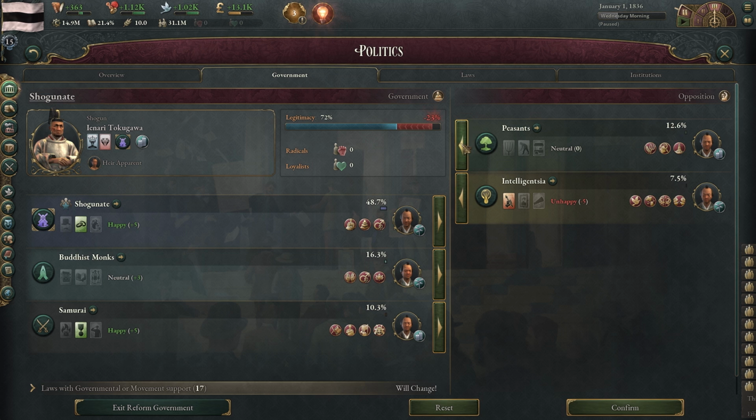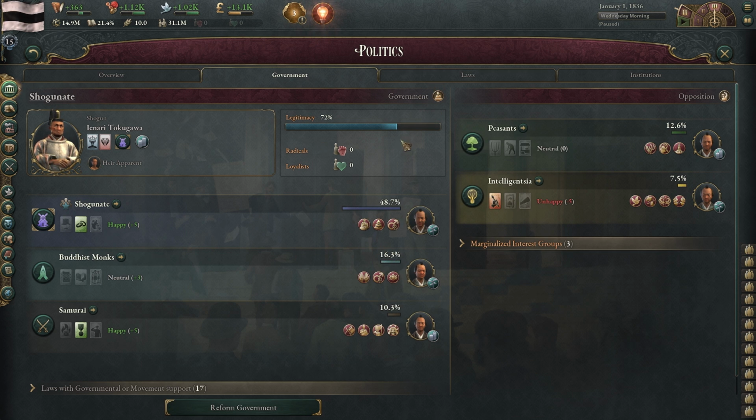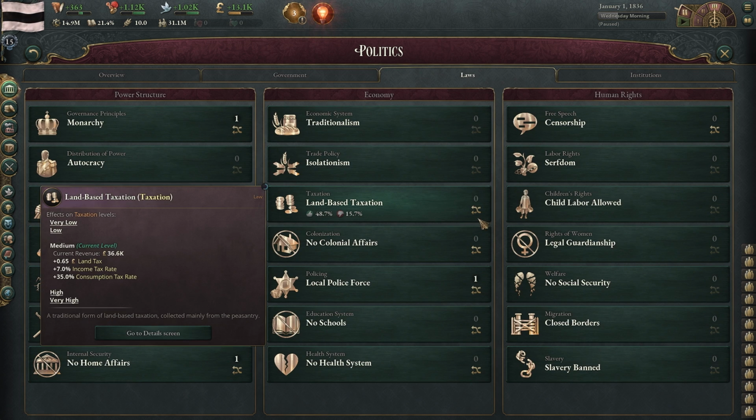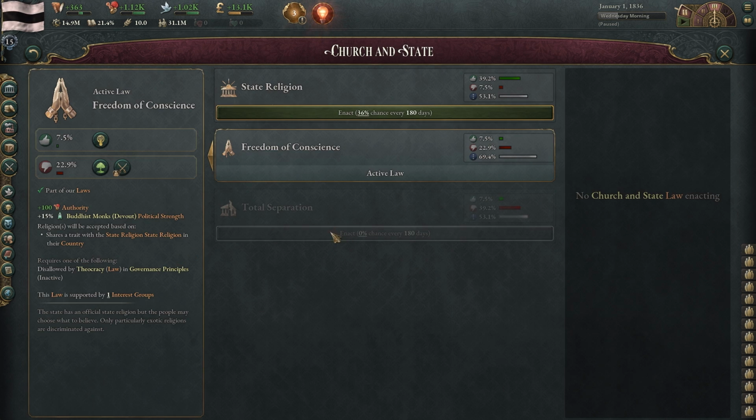You got to be careful of radicals, so make sure you take a look at this. When you first do it in the game, it's fine. There's no penalty. It might be a bug, to be honest. But definitely when you start switching things around, be careful about that. Let's go back to freedom of conscience.